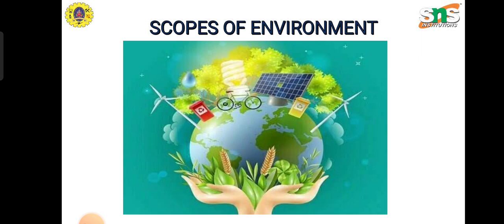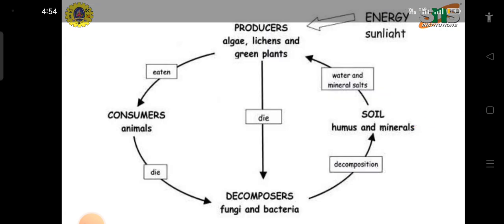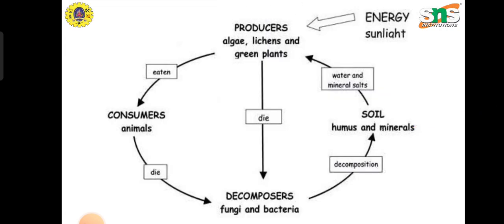What are the scope and impacts of the environment? Let us see. The producers, algae, lichens and green plants, are eaten by the consumers. Animals die and decompose through fungi and bacteria. Decomposition affects the soil, humus and minerals, water and mineral salts, energy and light.